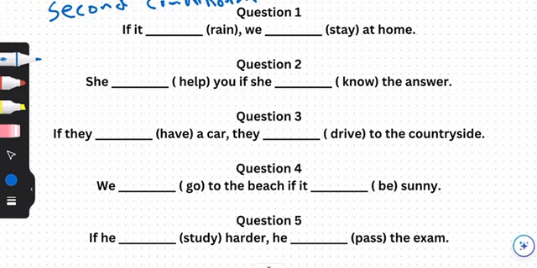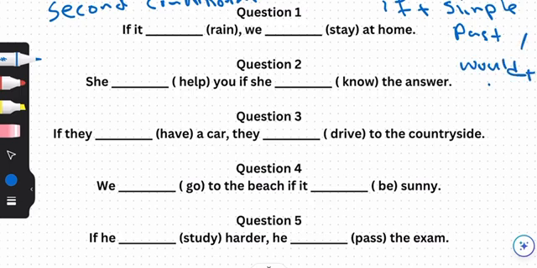Let's review. For second conditional, for the if clause, we use simple past, and for the main clause we use would with the base form of the verb. For example, let's look at the first one. This is my if clause, so I use past tense for it. If it rained, for the main clause, we would stay at home.